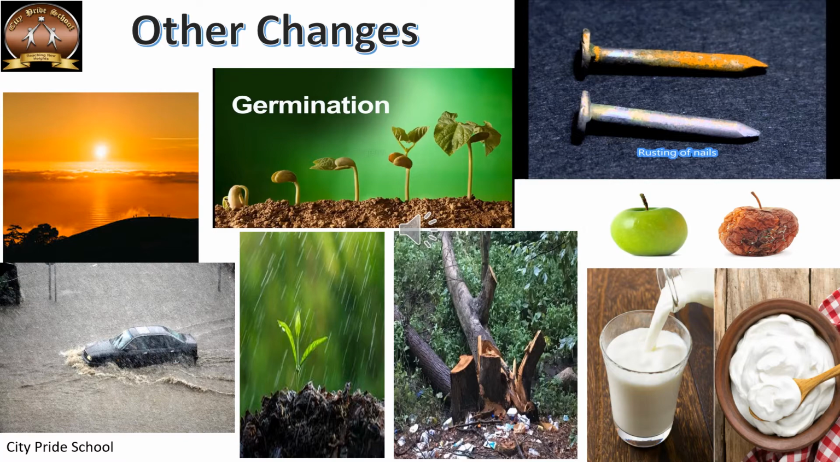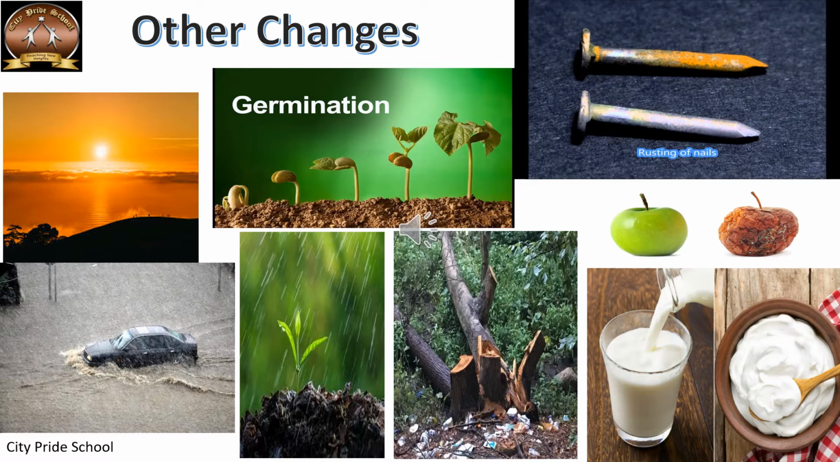Now, let's see, for example, you can see some pictures here in the slide. There is sunrise happening, right? So, when the sun rises, what type of change will you consider this to be? Okay, so it doesn't come under the same category. Similarly, germination is happening. Apart from being a chemical change, it is also a very slow change. It doesn't happen very fast.